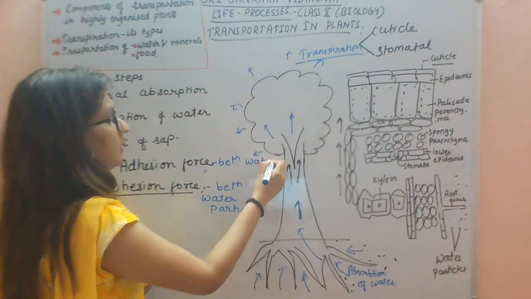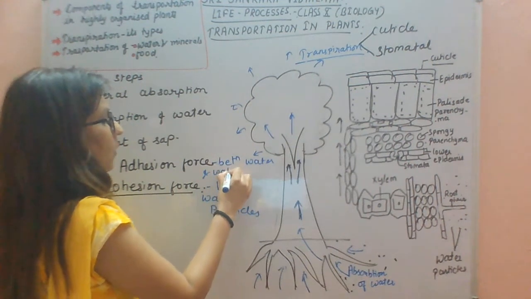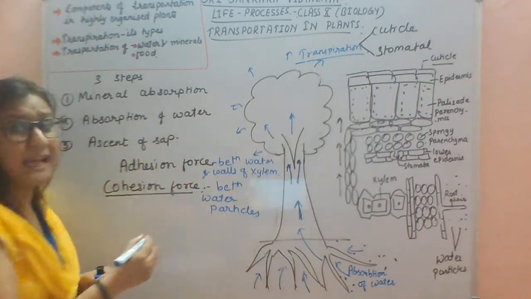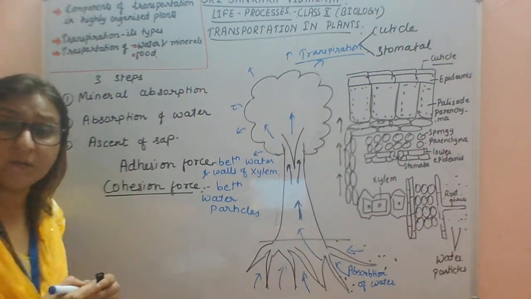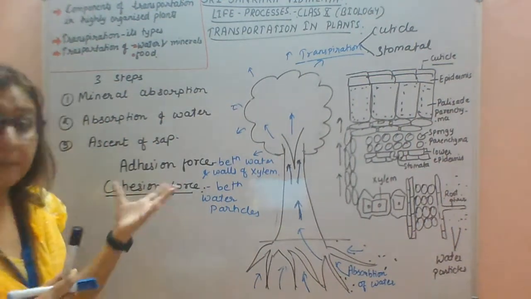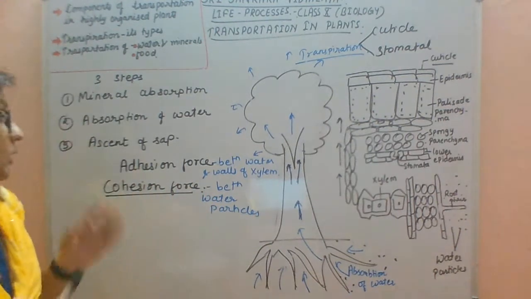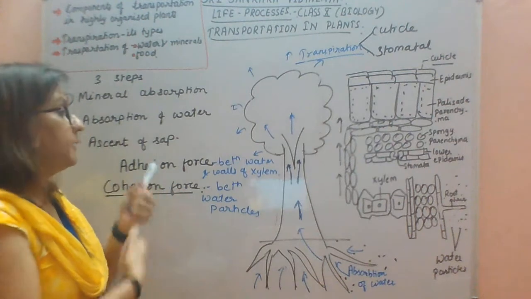You can see that tracheids are also a xylem tissue. I explained to you that the main conducting channel, xylem, includes tracheids. So you can understand adhesion force by this diagram also.